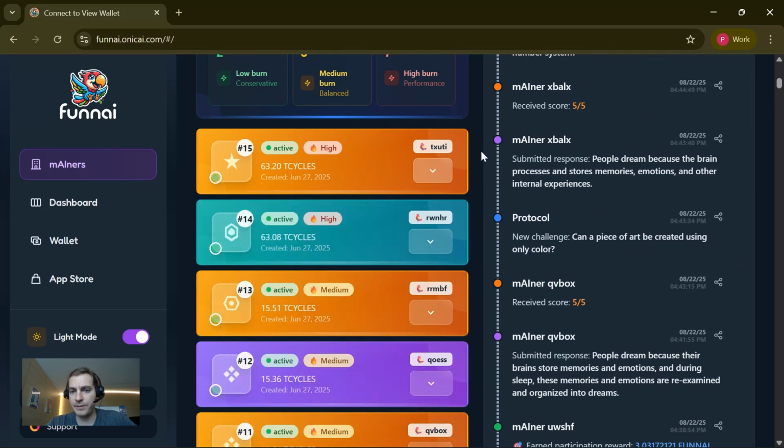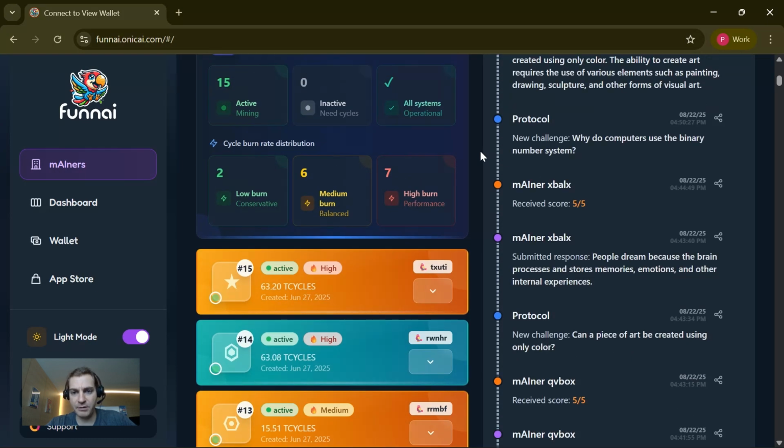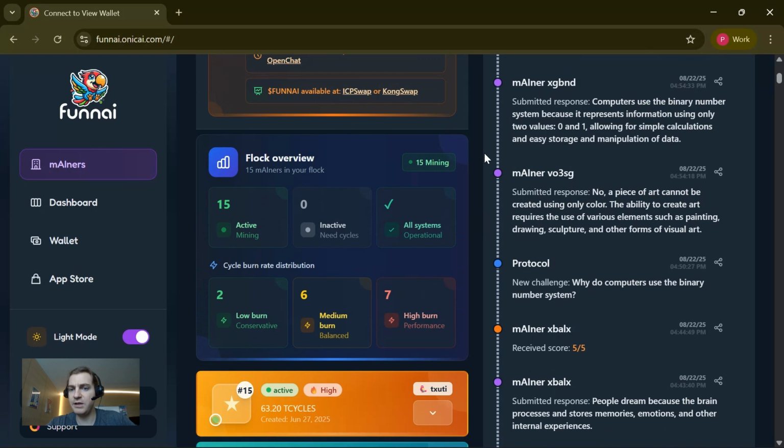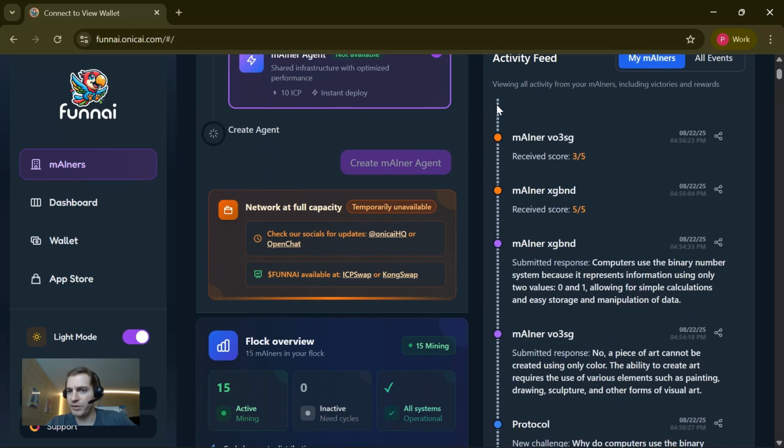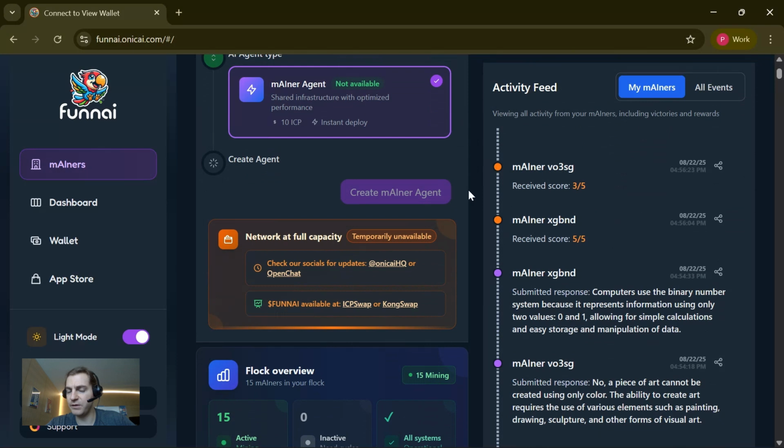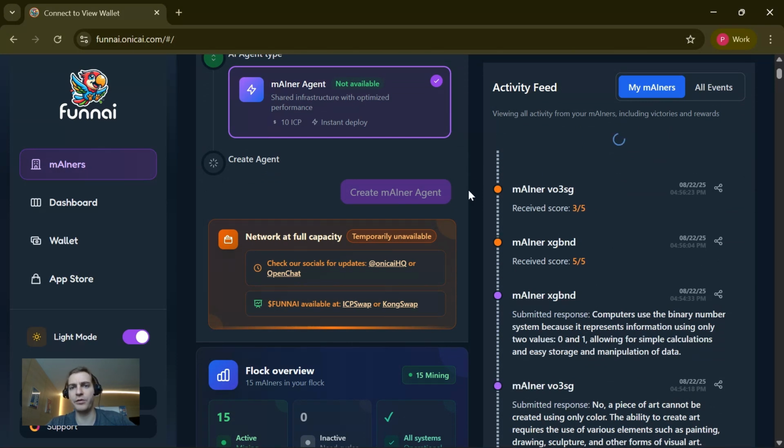So this is the main things you can do on the left side here, and then you obviously notice also on the right side a couple of overall stats again, and then most importantly this activity feed where you gain insights into what's going on in the protocol and what your miners are doing.